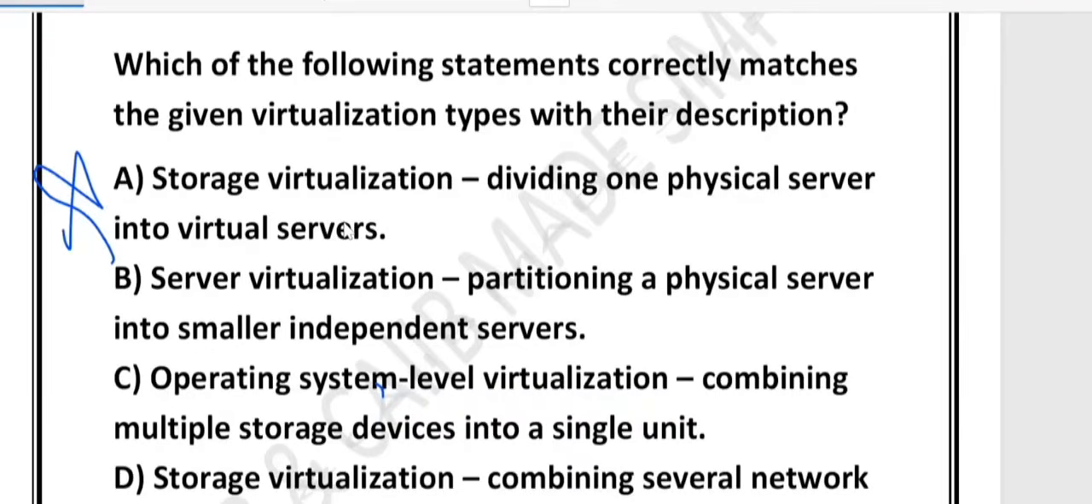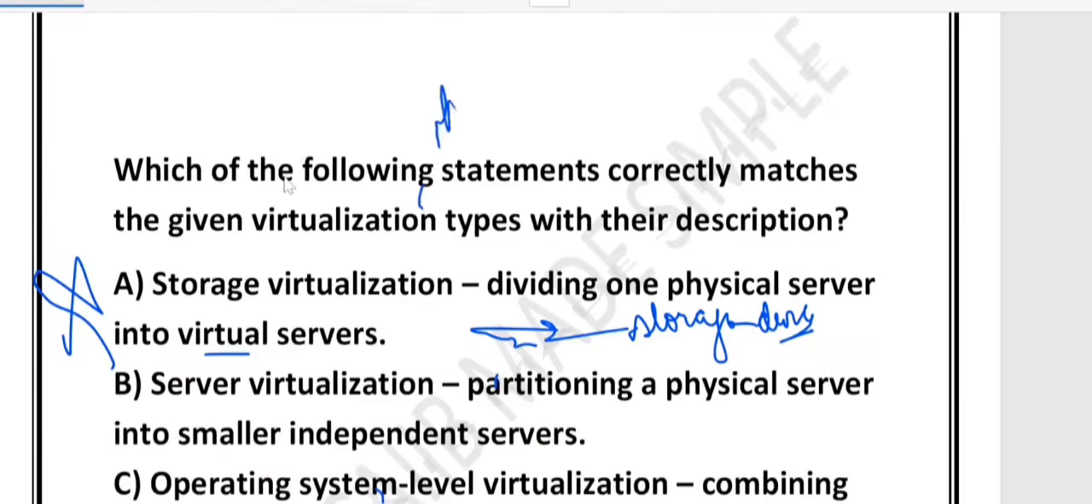Because storage virtualization is all about managing the storage device, right? It's not about managing the server. Dividing one server into many is actually server virtualization, not storage. You can think of it like a big hard disk made up of very small disks. That is storage virtualization, not server division.